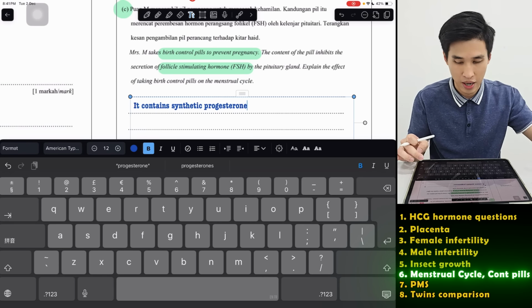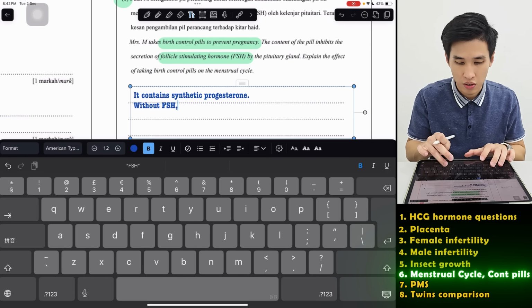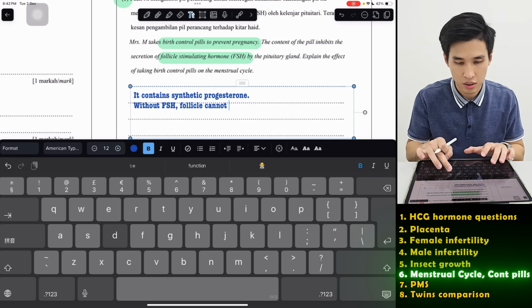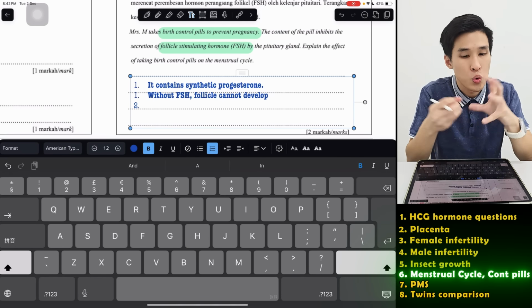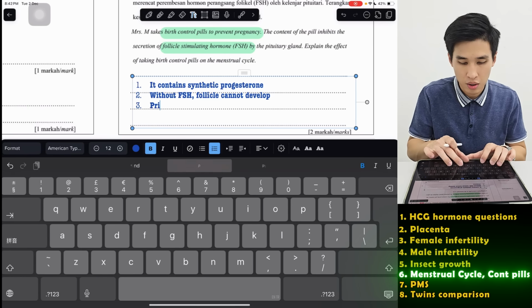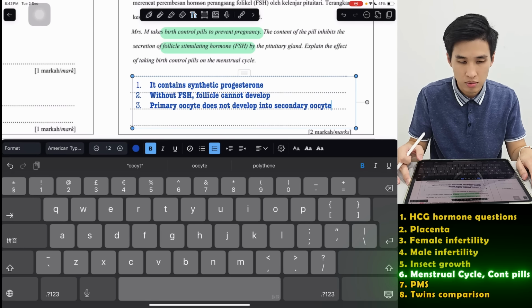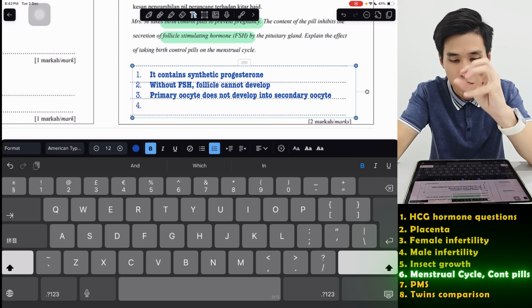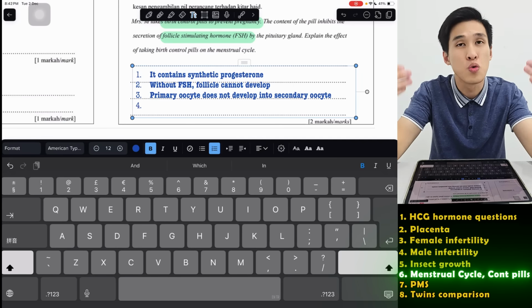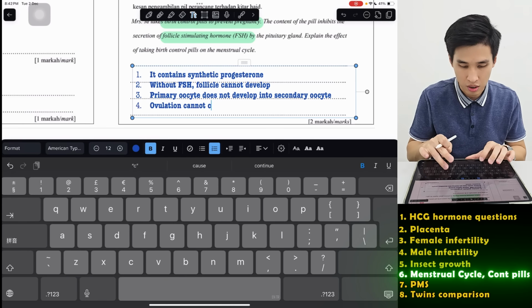Because if they still want you to say what will happen without FSH, okay, so we say without FSH, follicle cannot develop. So if follicle cannot develop, the oocyte inside also cannot develop. Primary oocyte does not develop into secondary oocyte. And if follicle doesn't develop, how are you going to release the secondary oocyte? So same, you won't have LH, you won't have ovulation. So in the end, ovulation also cannot occur.